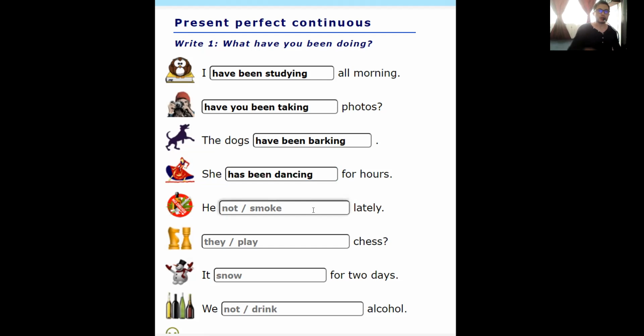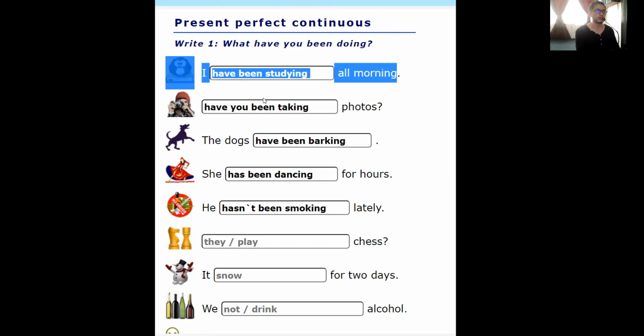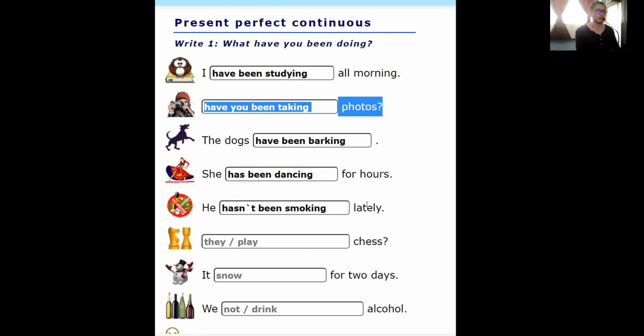Let's make our last example. We have 10 seconds to think. Let's go. Okay. In this case, we have the negative form, which is he hasn't been smoking lately. Okay, very cool. So we have the affirmative form, interrogative form, and negative form of the present perfect continuous.